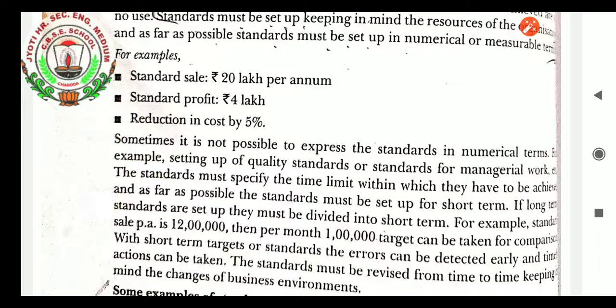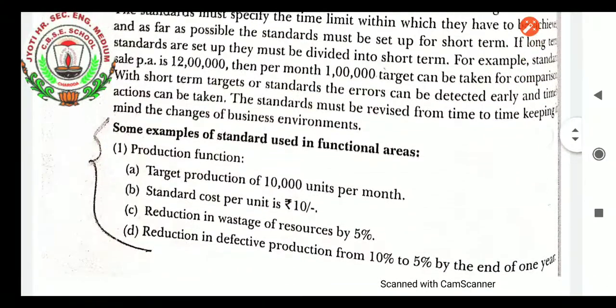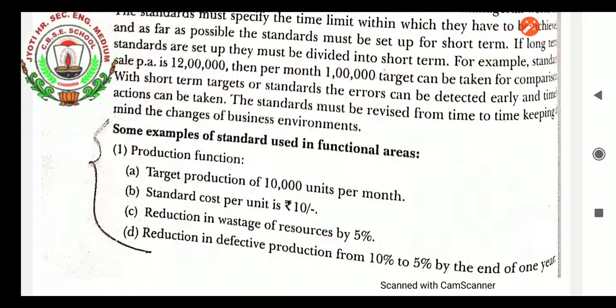As far as possible, the standard must be set up for a shorter period of time, because a short-term standard will be achieved soon, and quality will be managed as well. If long-term standards are set up, they must be divided into short terms. That is better, because there also we can manage the quality and achieve it in the proper sequence of time. For example, if the standard sale per annum is 12 lakh, then per month it is 1 lakh. With short-term targets, errors can be detected early and timely action can be taken.